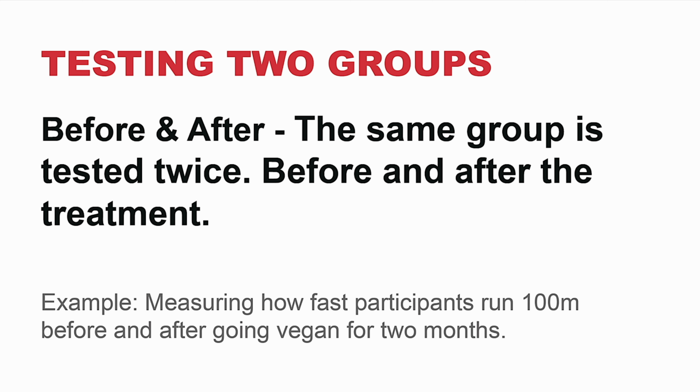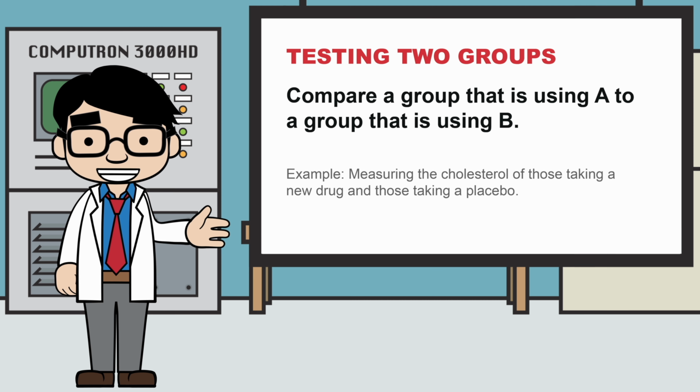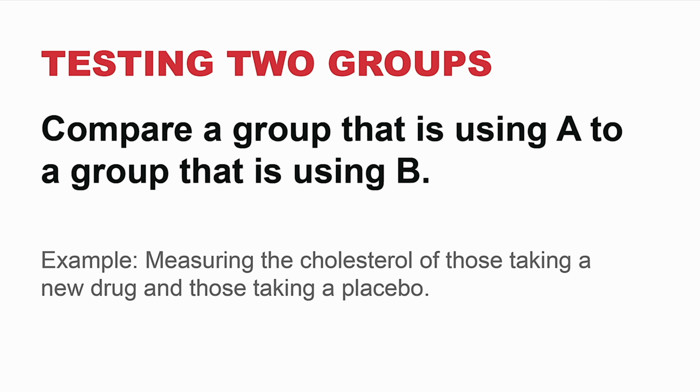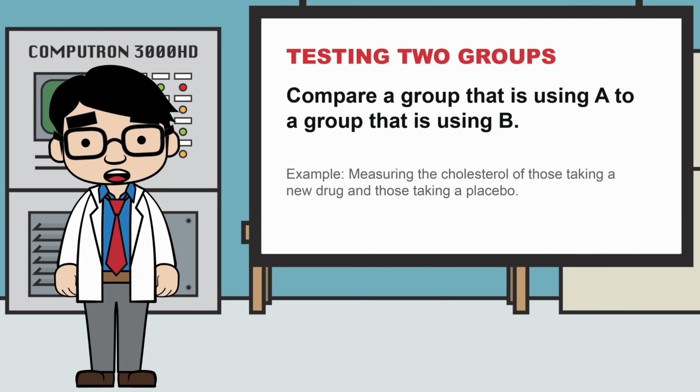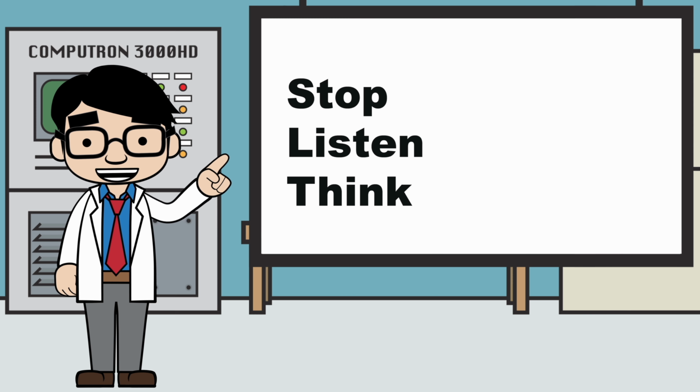For example, measuring how fast participants run the 100-meter dash before and after going vegan for 2 months. In an A versus B, you compare a group that is using A to a group that is using B. For example, measuring the cholesterol of those taking a new drug and those taking a placebo. Once again, stop, listen, and think.